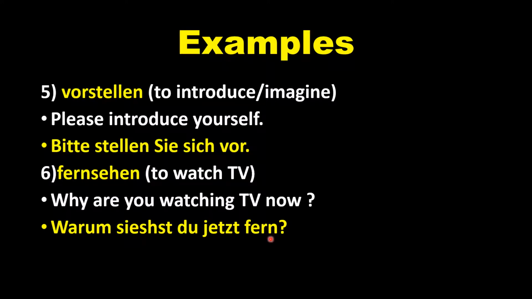So the prefix here is fern. Sehen, we have to conjugate it according to the pronoun or the subject. Siehst du. Jetzt, that is now. So the question will be, warum siehst du jetzt fern? That is how we will use this verb Fernsehen in a sentence.